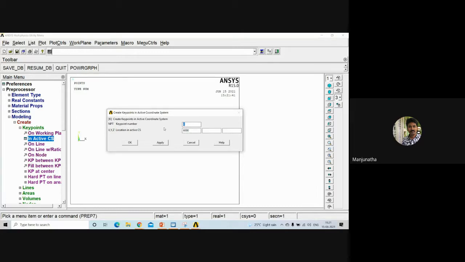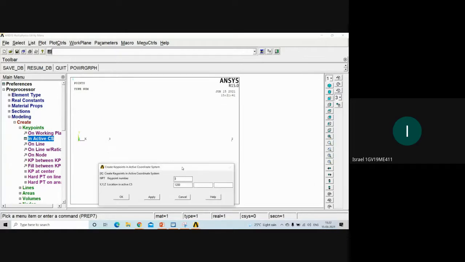So now change the key point number as 3. Define the distance of that key point number 3 as 12,000. Next, apply. Just click on apply. So that is 12,000, sir.